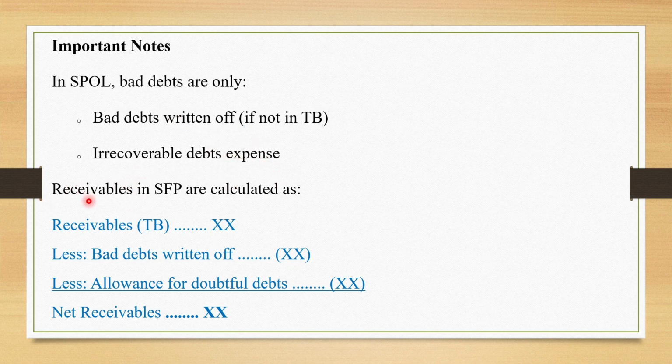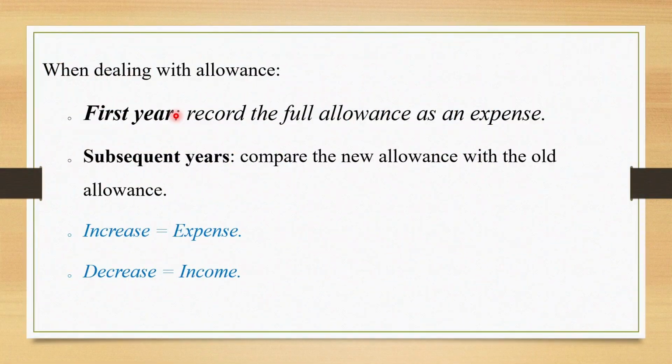Let's see how the receivables in the statement of financial position are calculated. You get the receivables as given in the trial balance, then you deduct the bad debts written off. You also raise the allowance for bad debts, as you have seen, then you get the net receivables. When dealing with allowances in the first year, you record the full allowance as an expense. In the subsequent years, you compare the new allowance with the older allowance to get an increase or decrease. The increase is recorded as an expense in the statement of profit or loss, and the decrease is recorded as an income, as you have seen in the example.